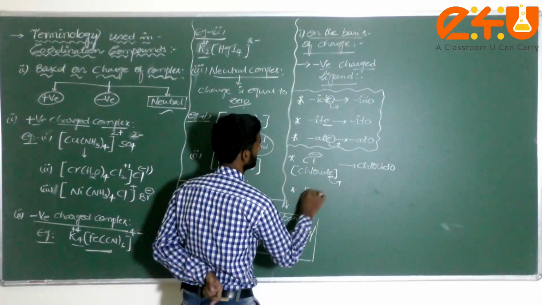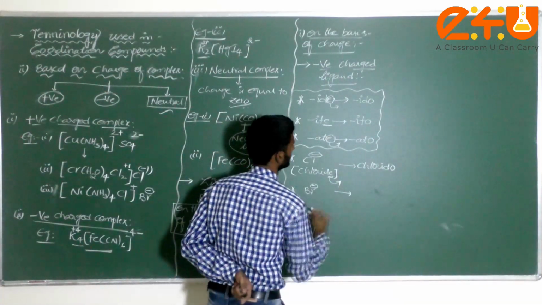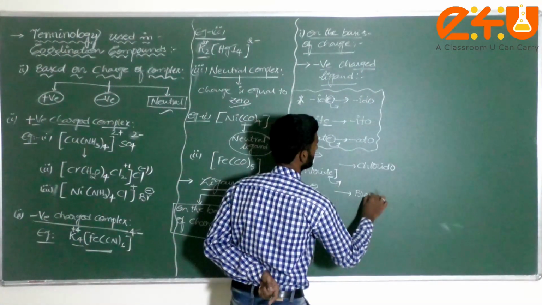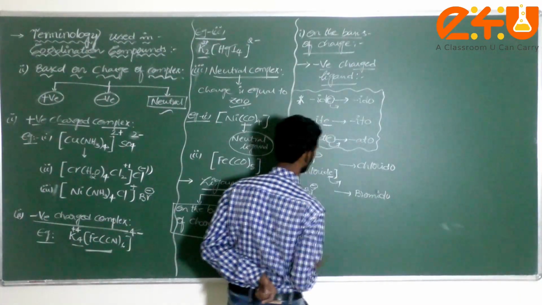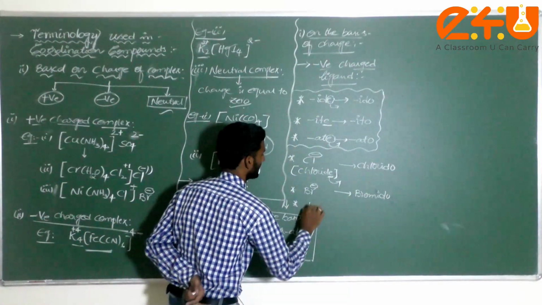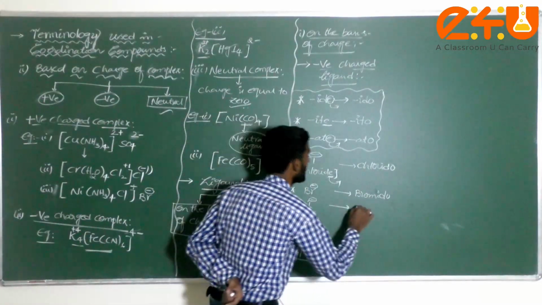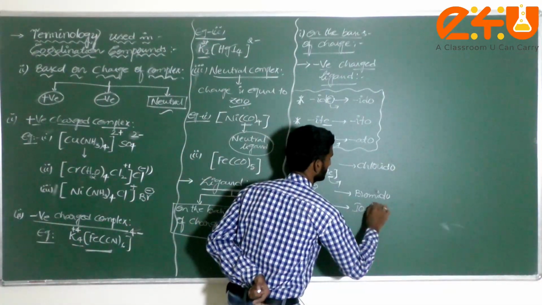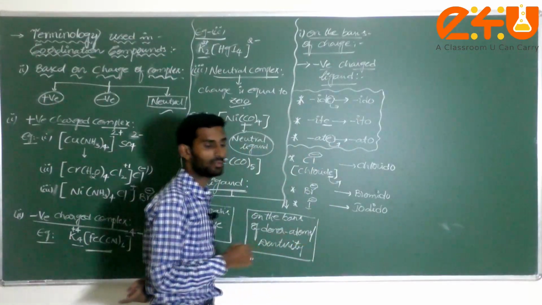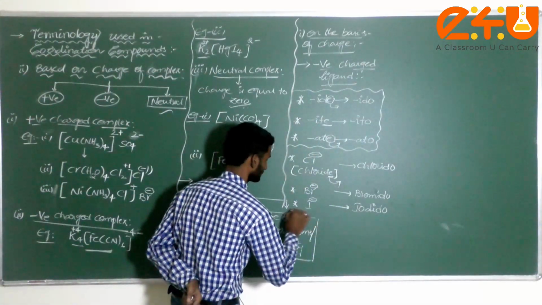Next one, Br minus, you can write bromido. Don't get confused here. Next one, I minus, generally called iodide, now we can write iodido.